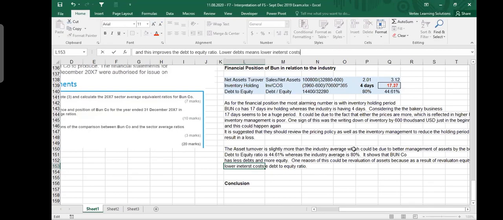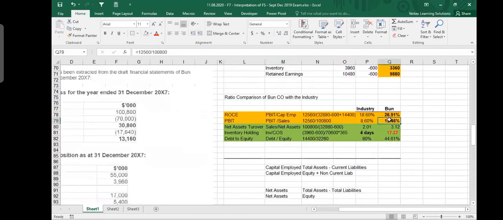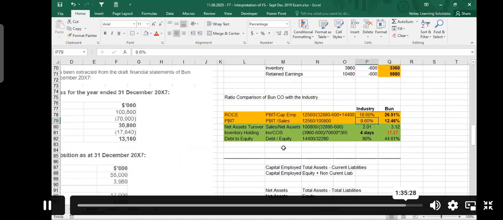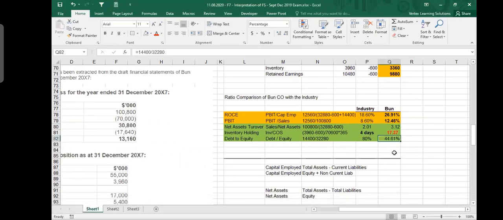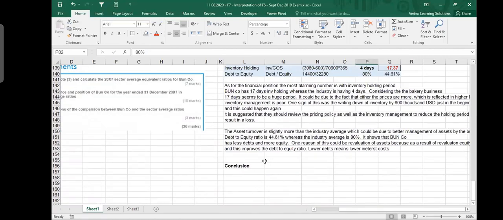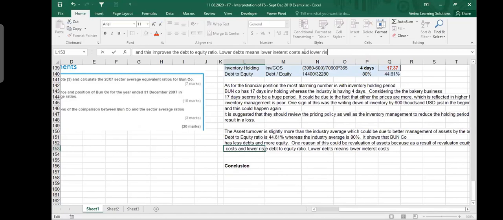Because they have low debts, you see why they have higher PBIT? Now see, they have better PBIT. Are you people with me? Yes, sir. The market has lower PBIT. What is the market debt? 80%. Their debt is only 44%. So when you have more debts, you are paying more interest. But not interest, because it is PBIT, before interest and tax, so it has got nothing to do with that. So low debt means lower interest costs and lower risks in future.